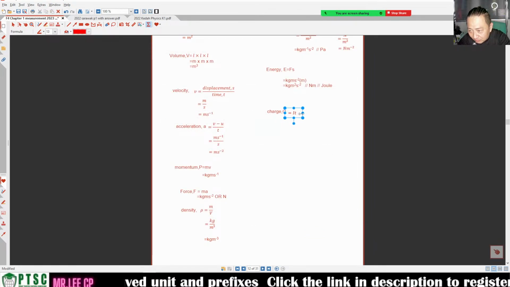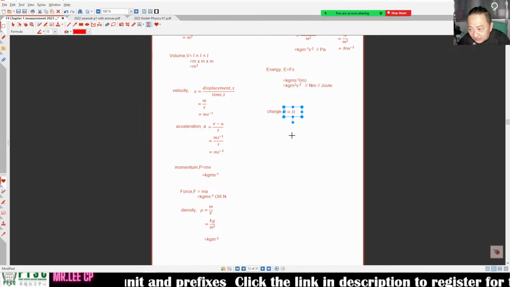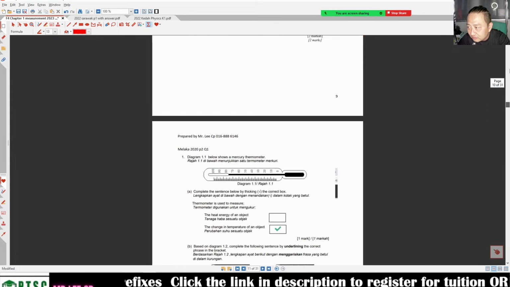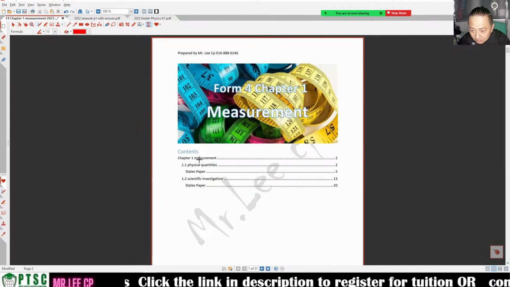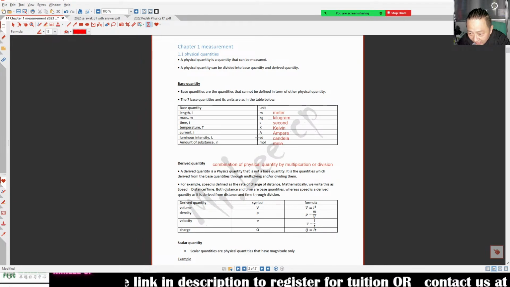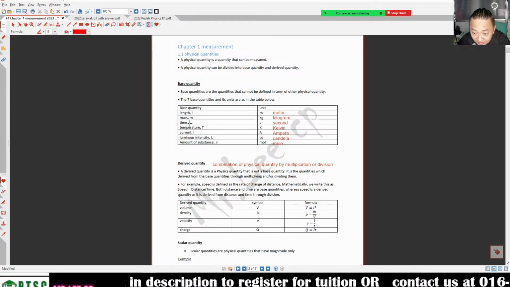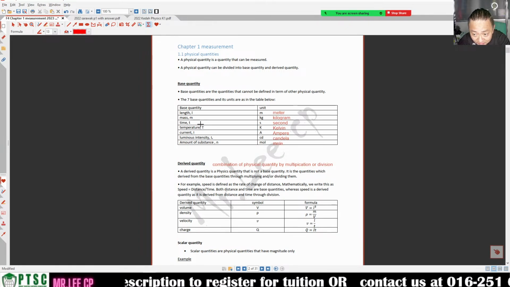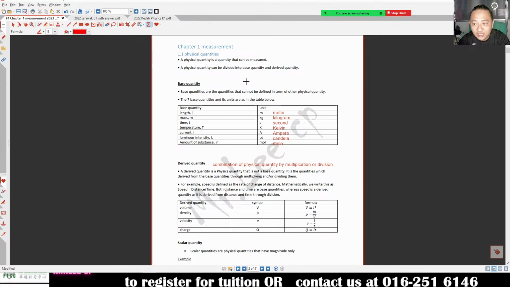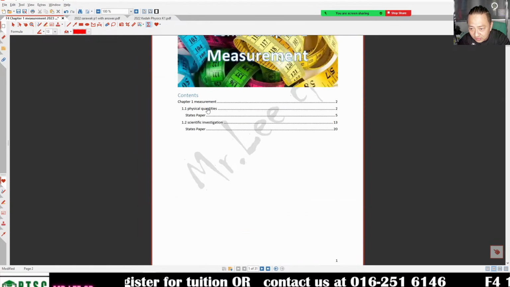What's the unit of I? We have learned it. I is ampere. t, small t, not big T. Big T is temperature, small t is time, in seconds. Okay. Second. Okay.